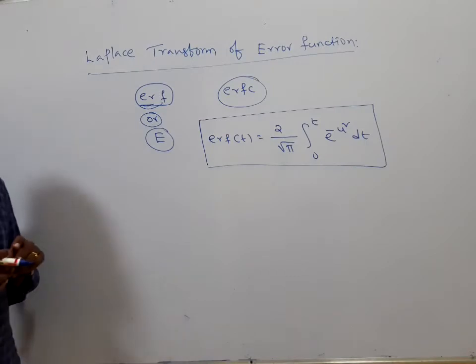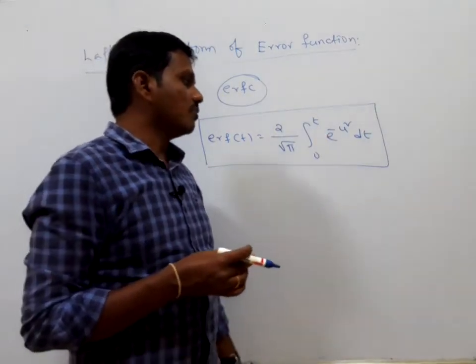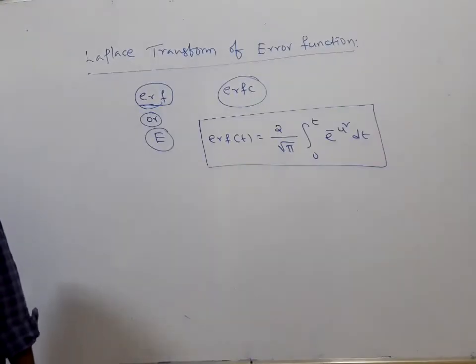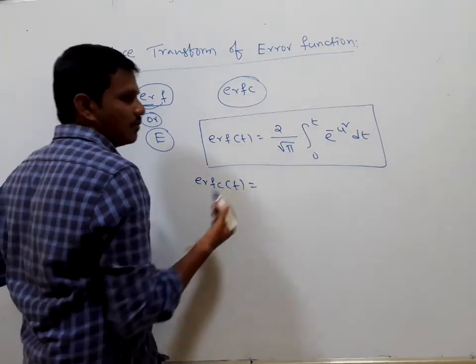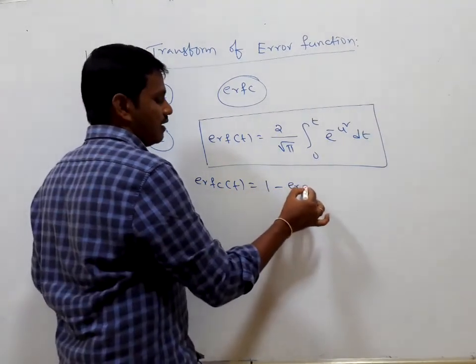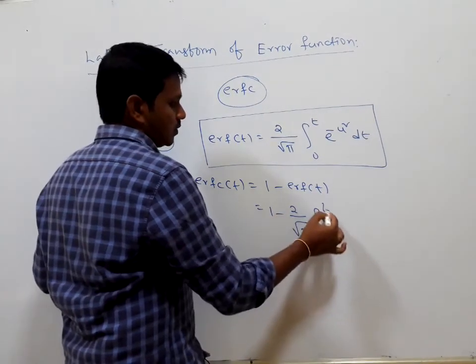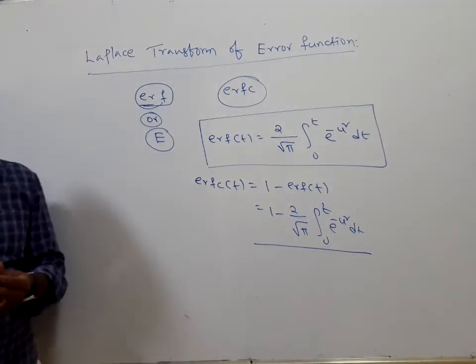Error function of t is denoted by ERF or E. It is defined as ERF of t equals 2 by root pi integral 0 to t e to the power of minus u square du. This is called the error function, and the complement of the error function is denoted by ERFC of t, which equals 1 minus ERF of t, which is nothing but 1 minus 2 by root pi integral 0 to t e to the power of minus u square du. This is the complement of the error function. This is the error function.